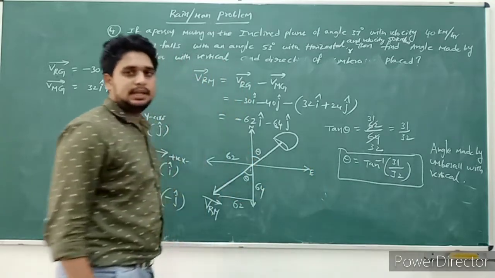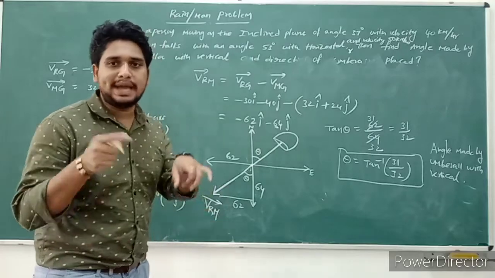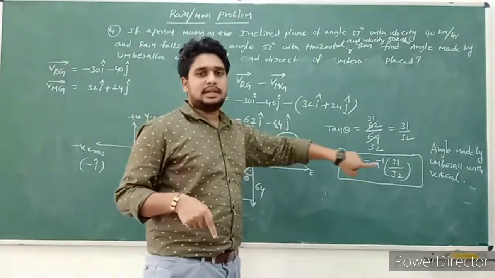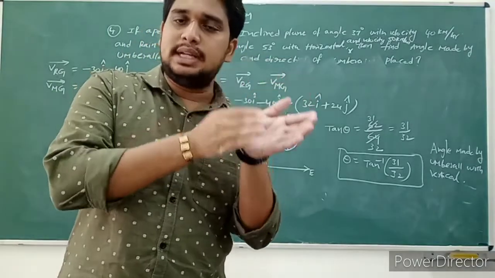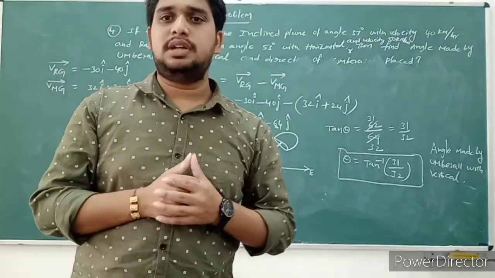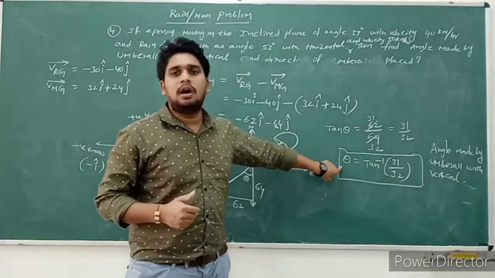The umbrella will be placed between north and east. That angle is tan inverse of 31 by 32, made with the vertical or north direction.